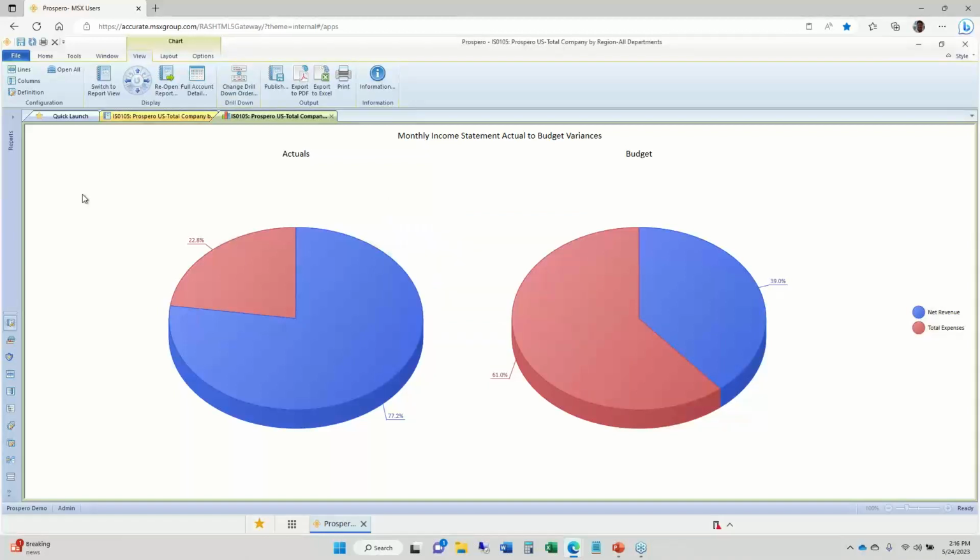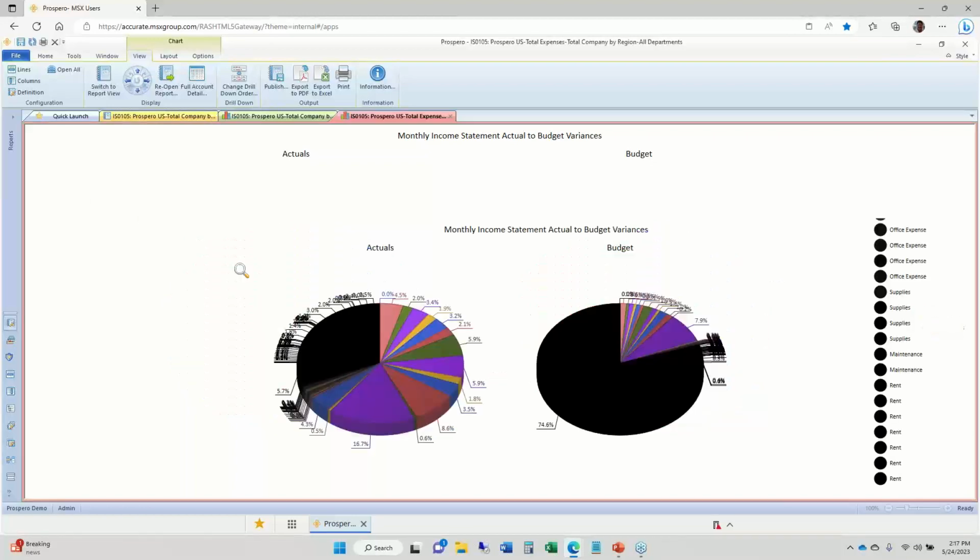So when I double click on total expenses this time, it'll be very cluttered, but that's okay because I can clean that up as I'm looking at the new pie chart that opens up. And this one will have all the individual accounts broken out to their own pieces of the pie. And we have a lot of account balances that have very small balances. So this one will be very cluttered. I'll just double click on total expenses.